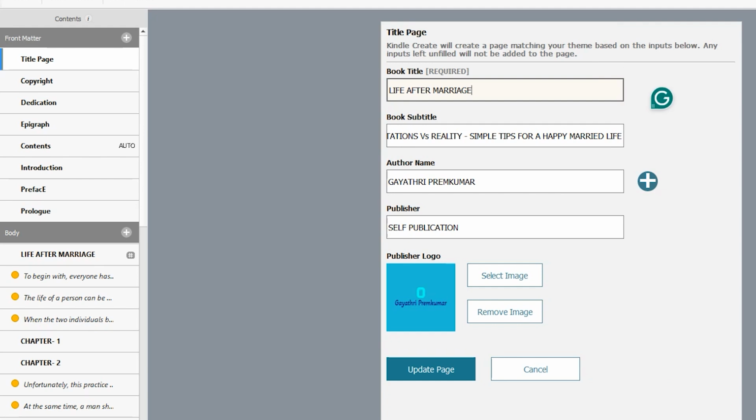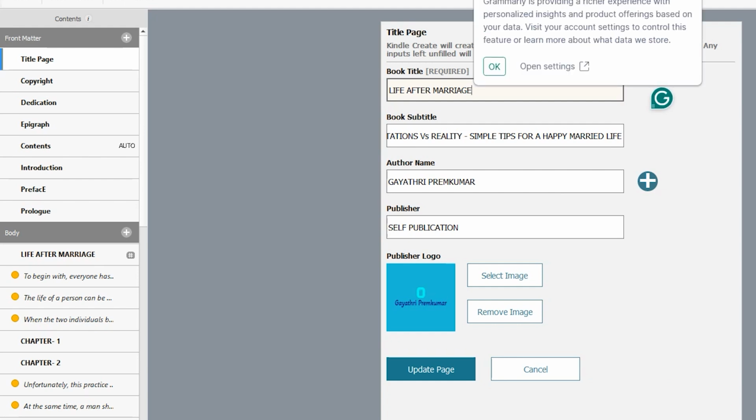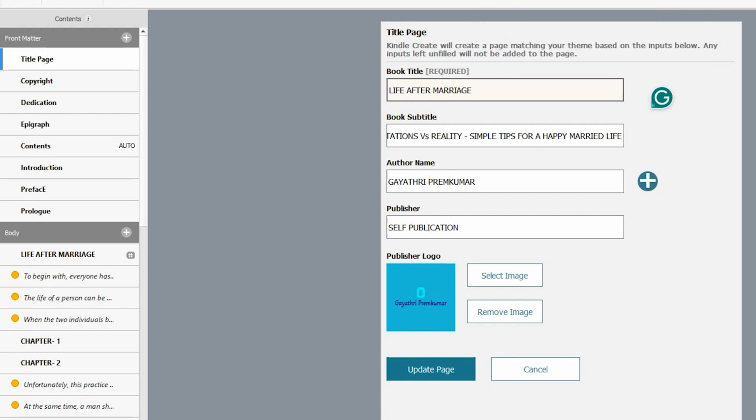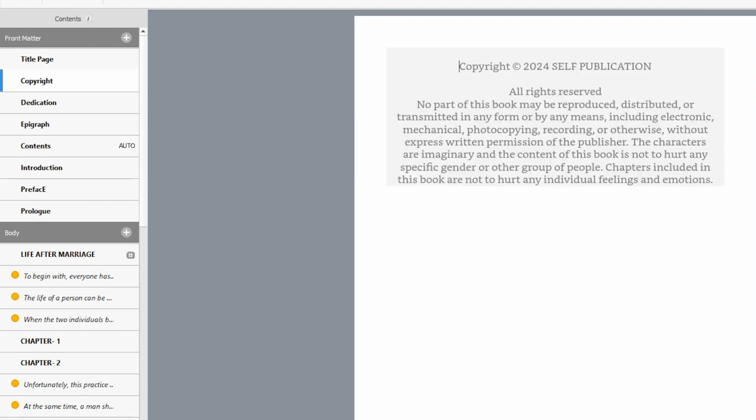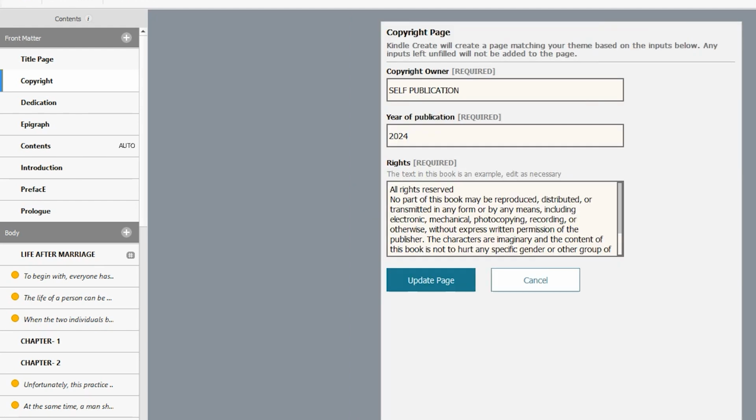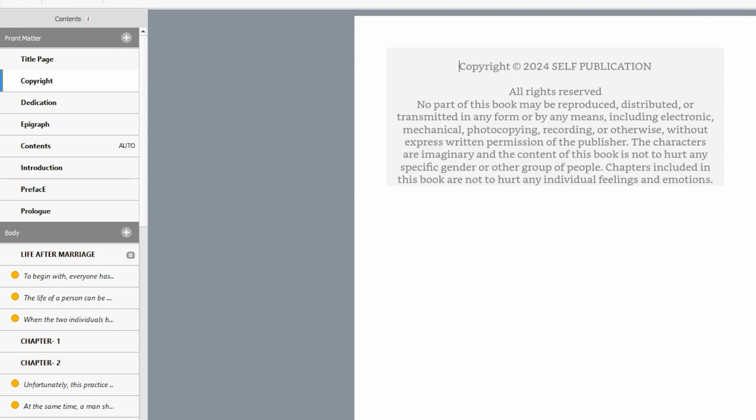When you click the edit option, the title will show in the bar. For example, you can see the book title. You can type the title, then the subtitle, your author name, and then the publication. We are doing it ourselves, so it is a self publication. And then the logo. If you already have the image, you can upload it, or if you want to change it, you can remove the image and upload a new one, and then update the whole page. Once that part is over, you have the copyright.